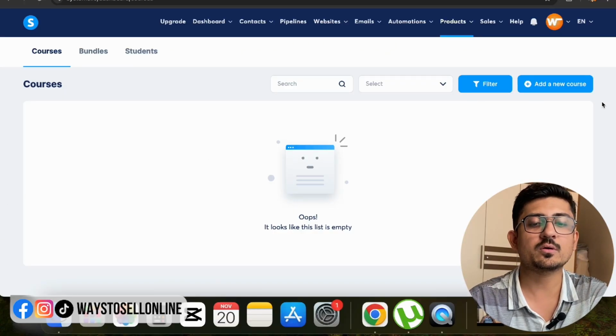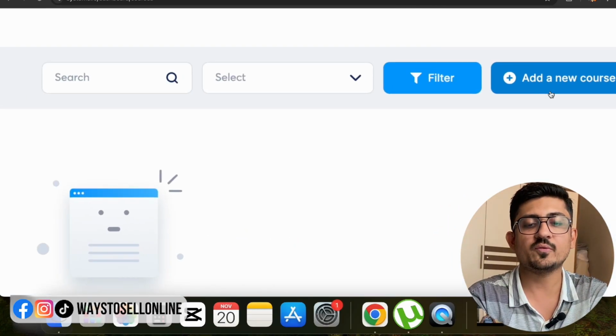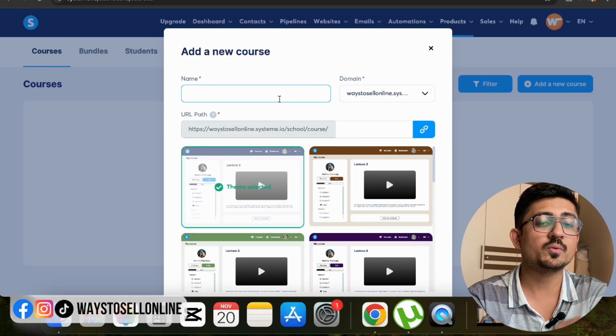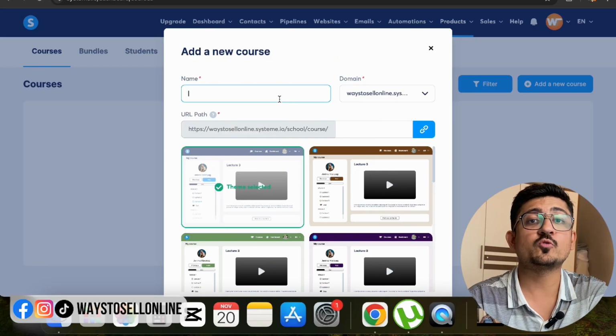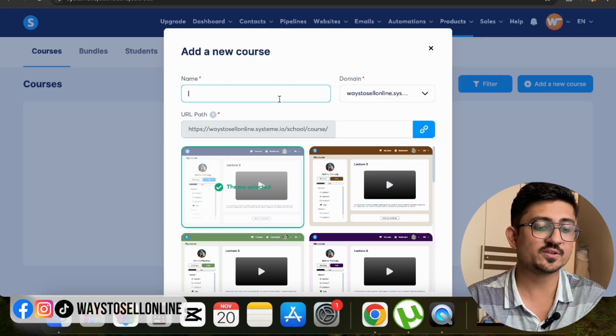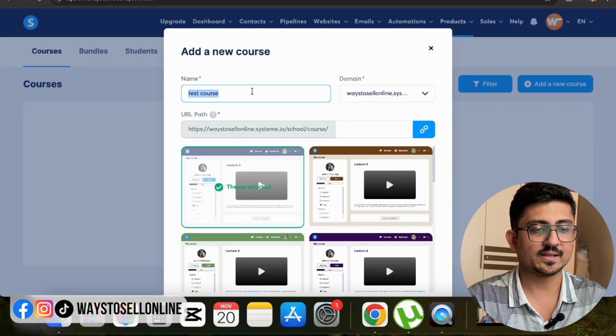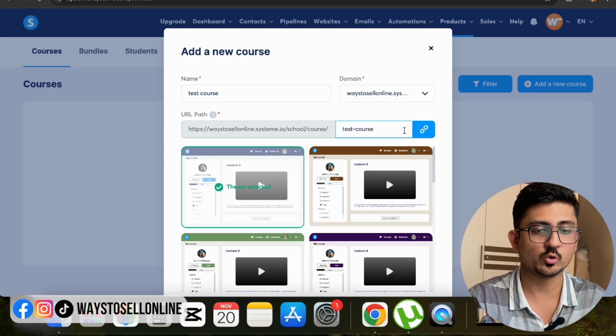From the top right corner, I can see this add a new course button. If I just click on that, it will ask me for a form, like what will be my course name, what will be the link, and what template I want to choose for my course, right? So let's just fill out this form quickly. I can just name this course test course, and the same name I can copy here to make a link, test dash course, right?